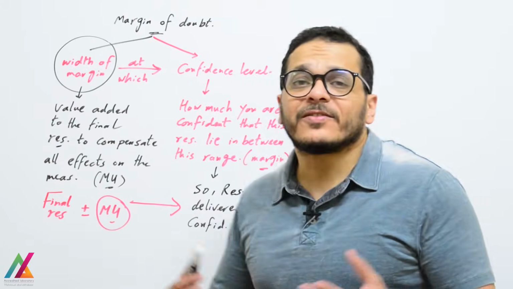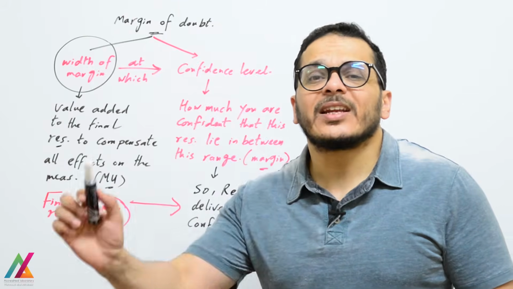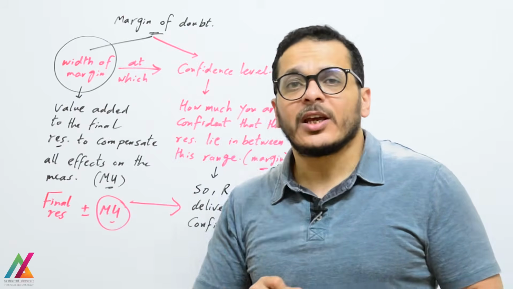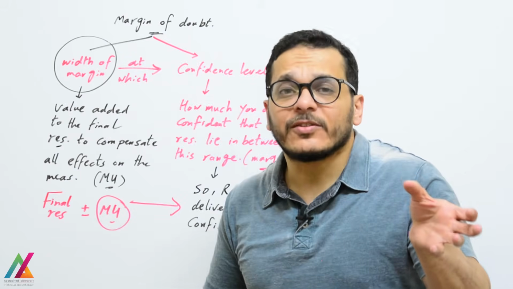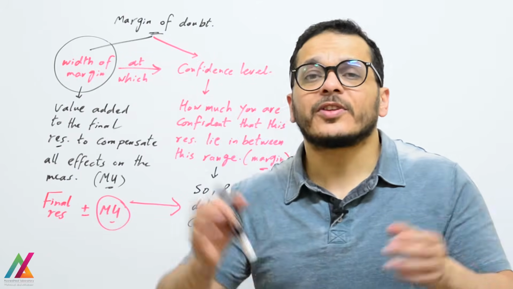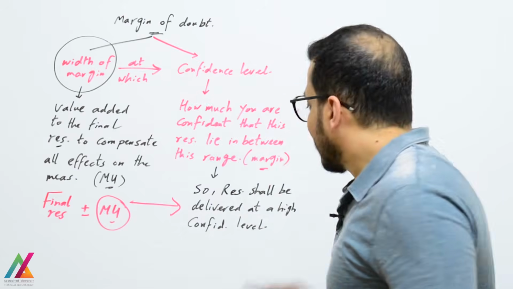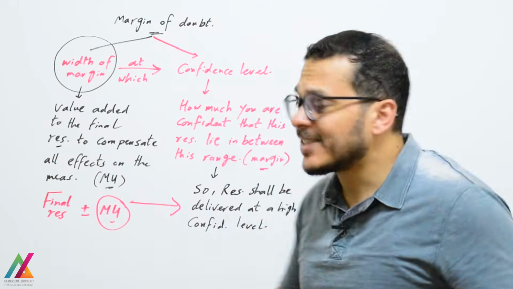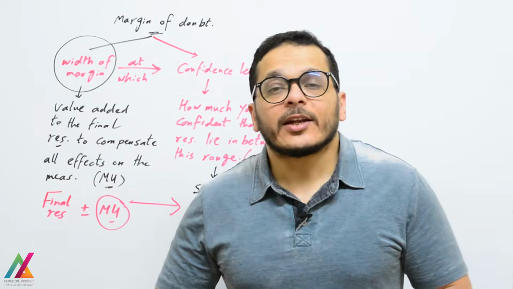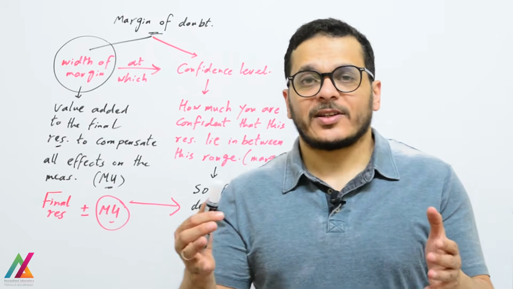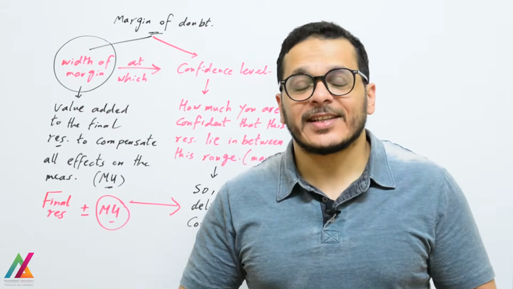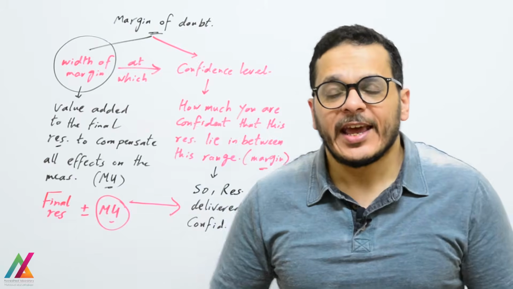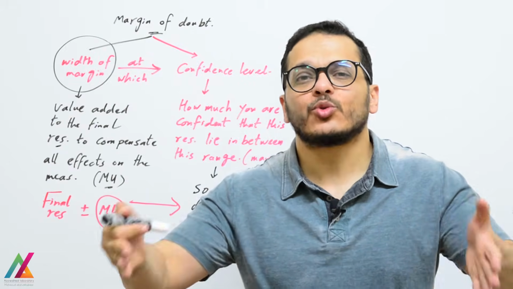As an example, if you have 50 microgram per kilogram plus or minus 10%, then 10% of the 50 will be 5. So the result is from 45 microgram per kilogram up to 55 microgram per kilogram, and you have 95% confidence that the result lies in this range, and this is the margin of doubt. By calculating this margin of doubt, which is the measurement uncertainty, and adding it to the final result at a high confidence level, you compensate all effects during the measurement and give the real concentration, but within a range.